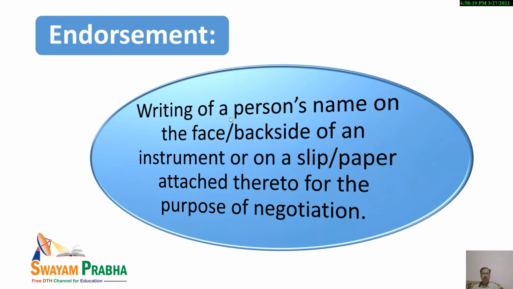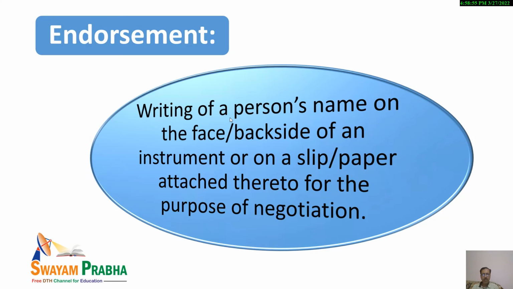Now, dear students, let us move further. Let us discuss what is endorsement. What is endorsement? It is very simple. It means when you are writing something on the face of the instrument, or when you are writing something on the back side of the instrument, or even when you are attaching some slip or some paper for the purpose of negotiation of the instrument. In that case, it is known as endorsement.